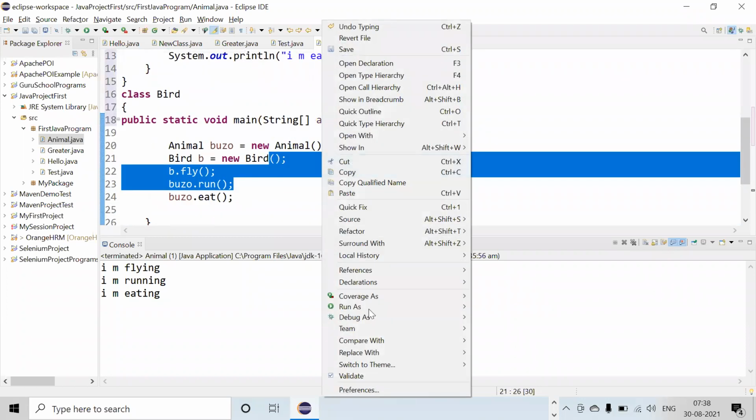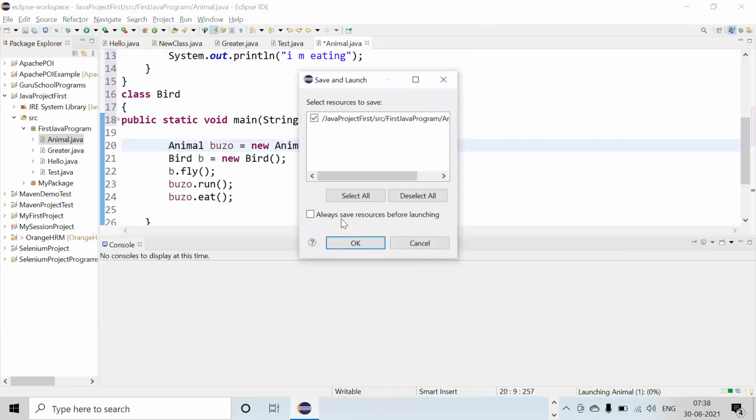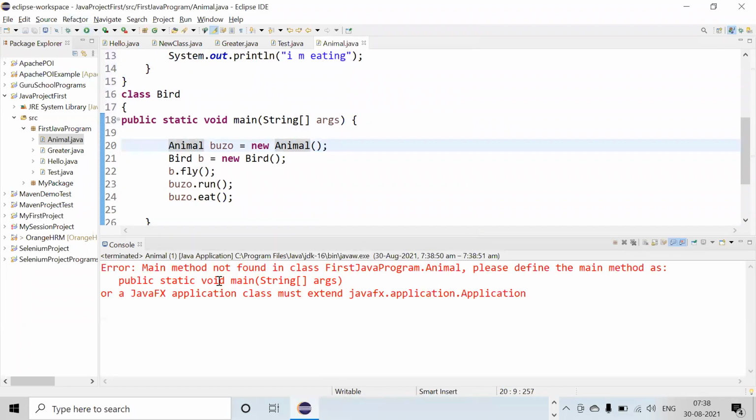If I try to run, see, it will give you an error. Please define the main method as public.